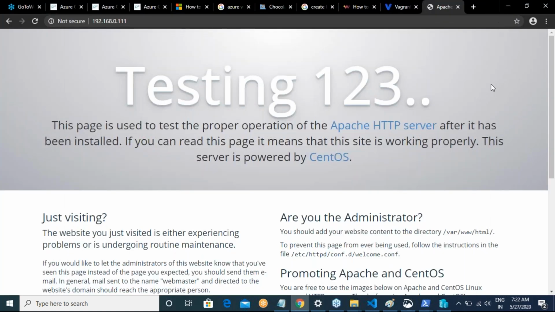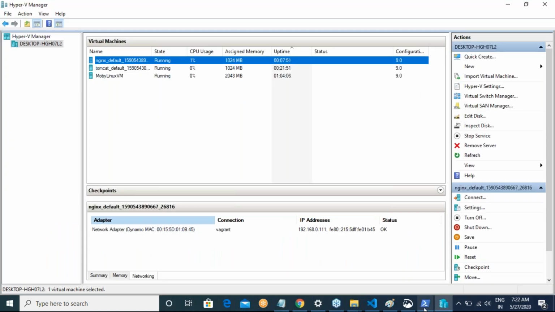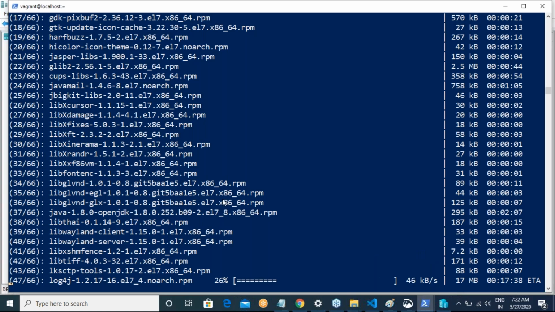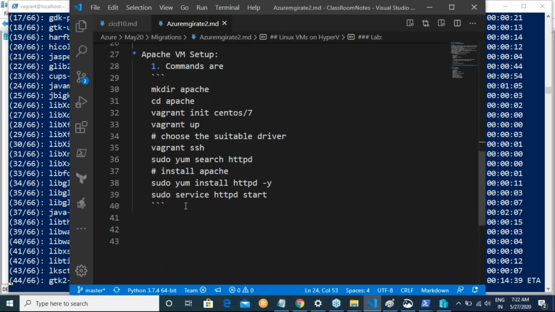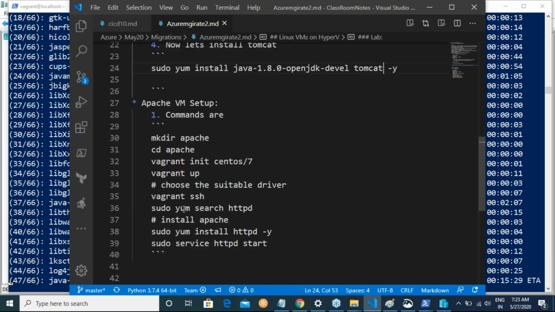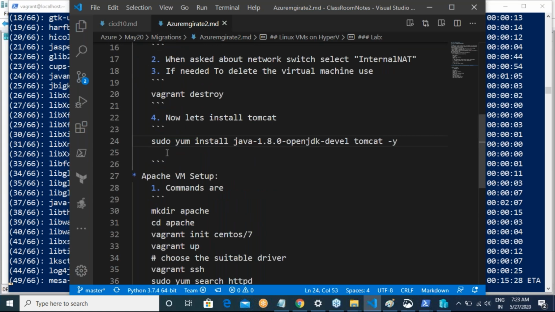That's the only logic here. This activity will obviously take time. After it has finished, I have gone to http:// IP address. Here I'll be trying http:// IP address :8080, because Tomcat runs on port 8080.